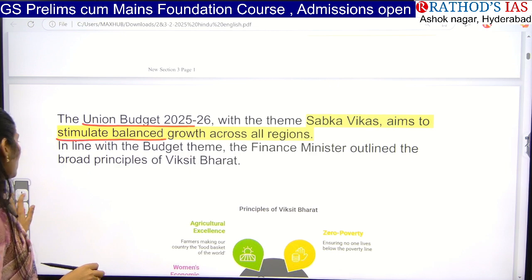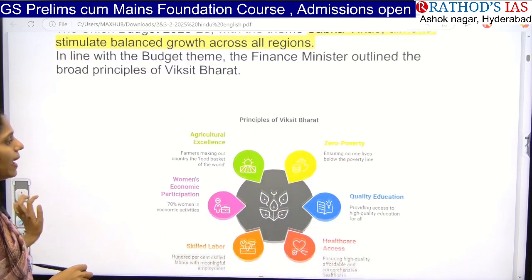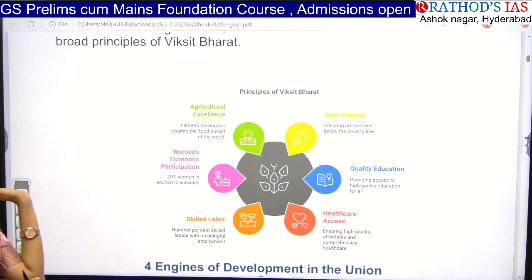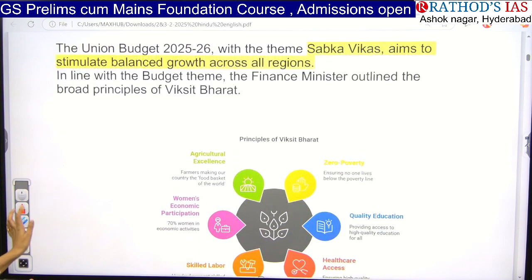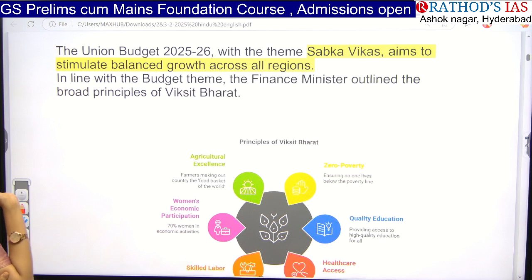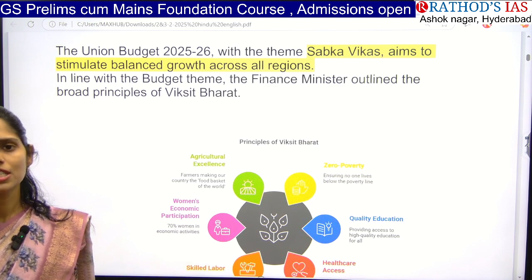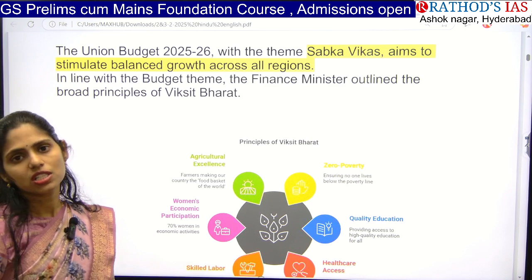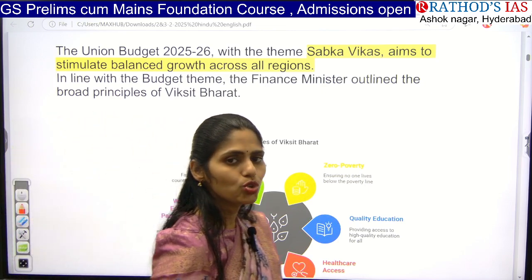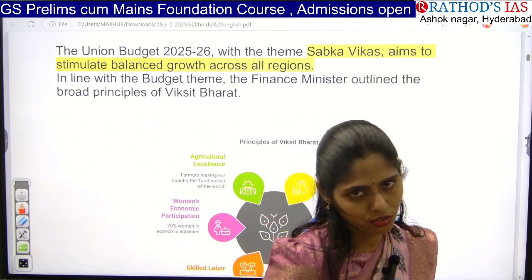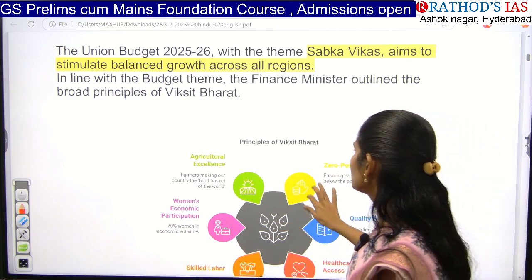Okay. And here you have to know about Viksit Bharat. So actually our Prime Minister and our Finance Minister outlined that this year's budget is based on the principles of Viksit Bharat. So Viksit Bharat 2047 is our target, right? So what is this Viksit Bharat 2047? To achieve the status of a developed country. Okay, so what are the principles? You have to know that.